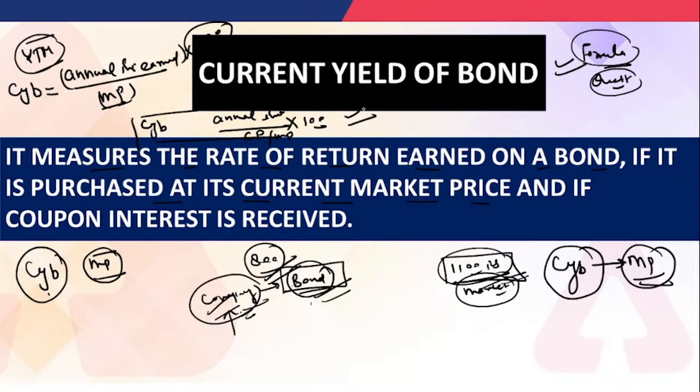So it is an accurate measure of a bond. It shows the market sentiment and investor expectations from the bond in terms of the return. So that is known as the current yield of the bond.